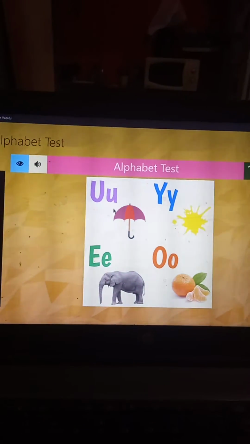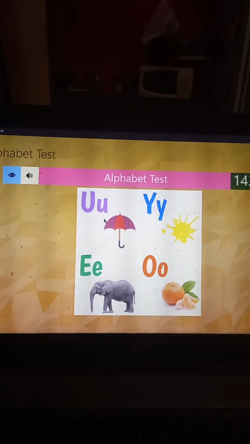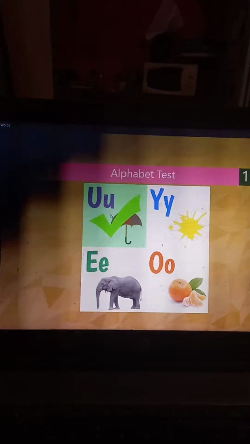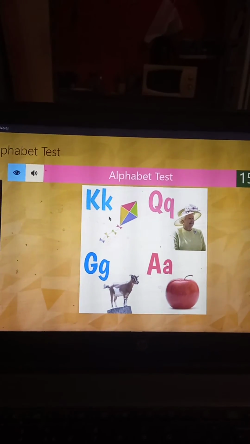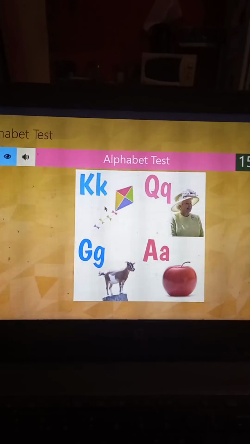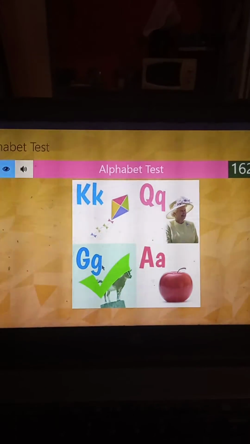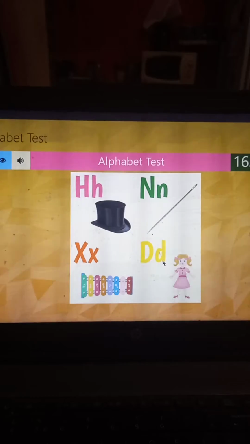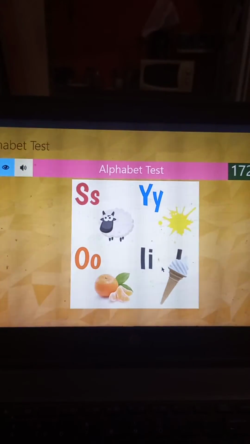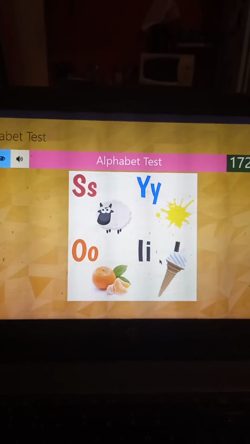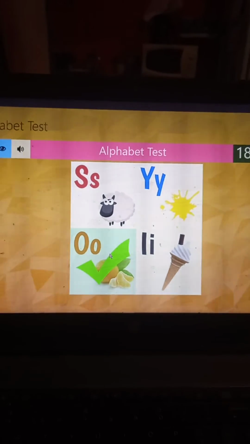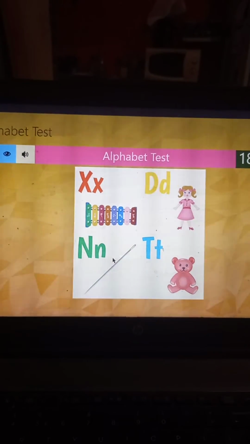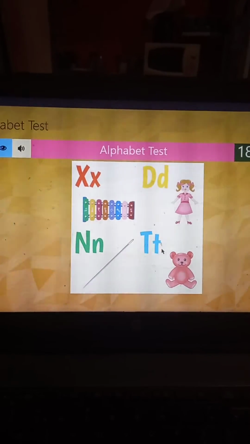Intelligent. Where is the U for umbrella? Good. Where is the G for goat? Intelligent. Where is the D for doll? Right. Where is the O for orange? Right. Where is the T for teddy bear?